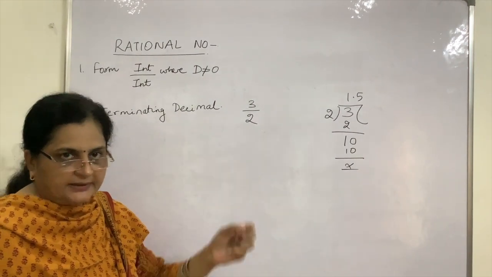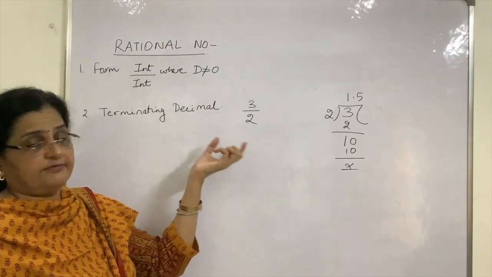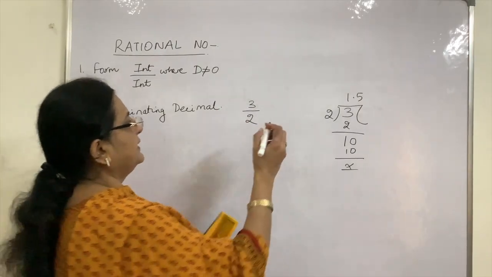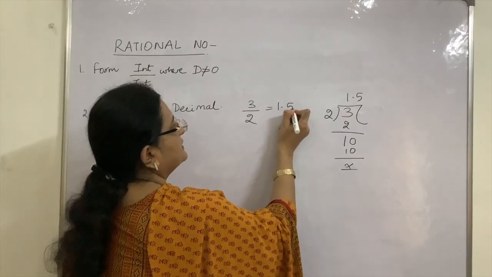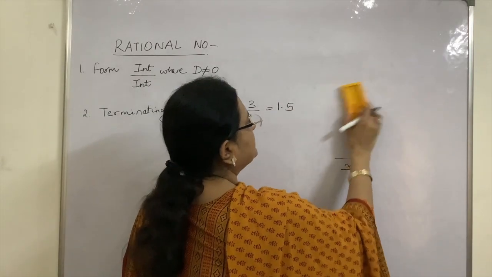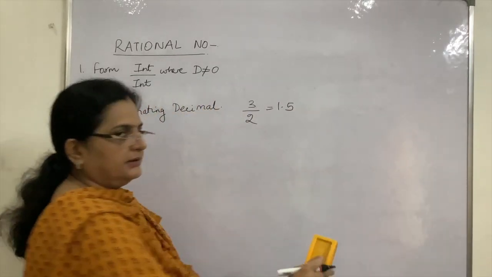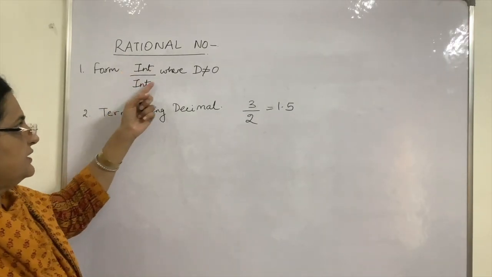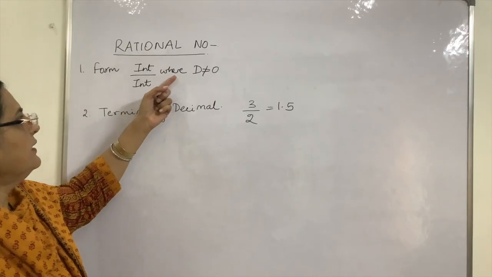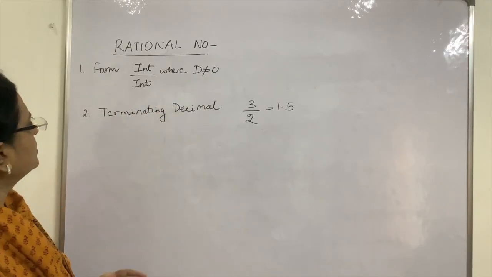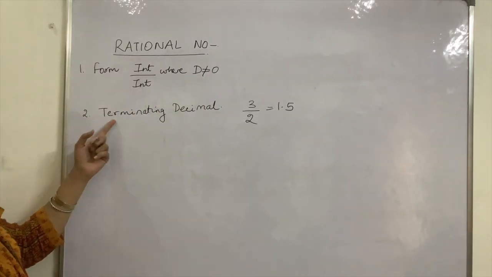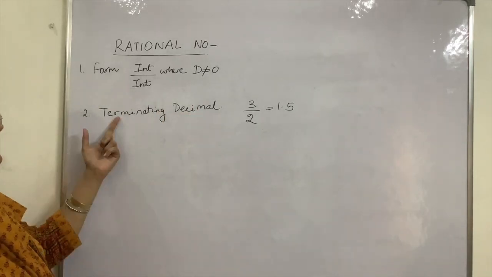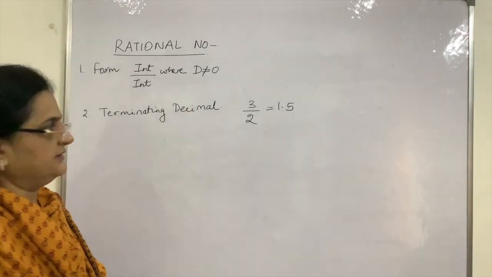Whenever we get remainder as 0 and the fraction ends, it is known as a terminating decimal. So, this can be written as 1.5. So, yes, this is a rational number. So, the first thing is that it should be of the form integer upon integer, or a fraction as we say, where the denominator should not be equal to 0. And second, if we convert it into a decimal, it should be a terminating decimal.